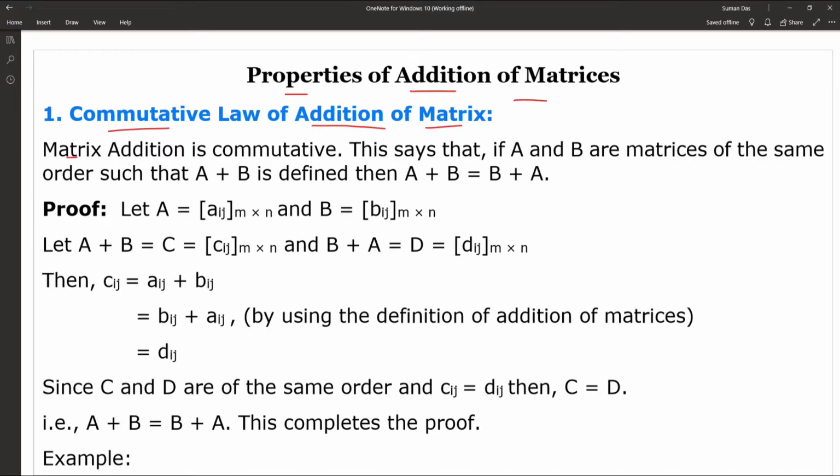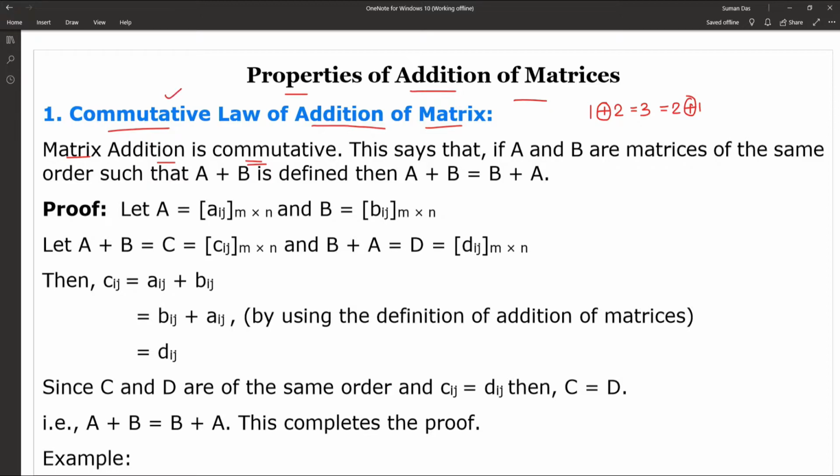Yes, matrix addition is commutative. What is the meaning of commutative? Suppose we have 1 plus 2, that is equal to 3. Now if we interchange the 2 and 1, that means 2 plus 1, the value of 2 plus 1 and 1 plus 2 are both 3. So we can say the plus operator, that means the addition operator, follows the commutative law.